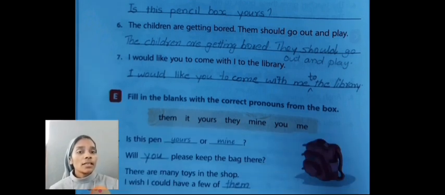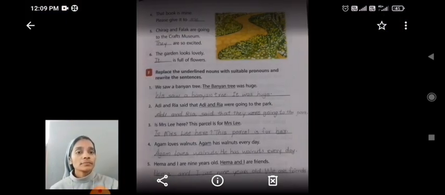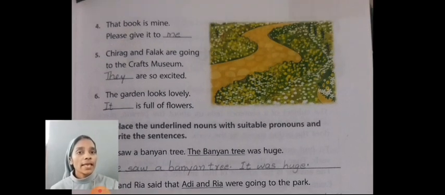See, next one, fill in the blanks with the correct pronouns from the box. Is this pen yours or mine? Will you please keep the bag there? Next, there are many toys in the shop. I wish I could have a few of them. That means toys. Please come on page number 39. That book is mine. Please give it to me.